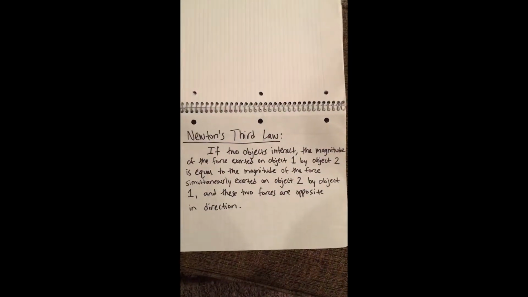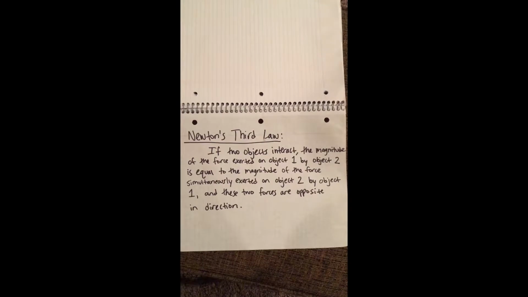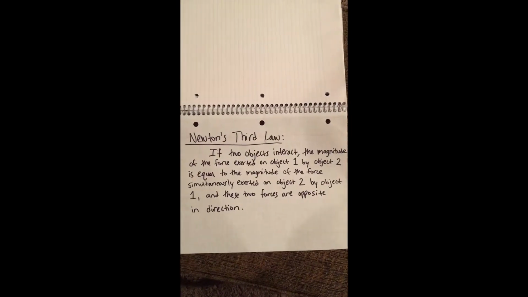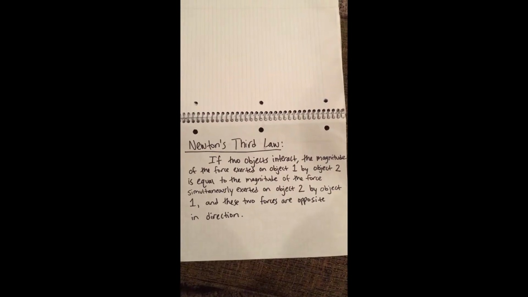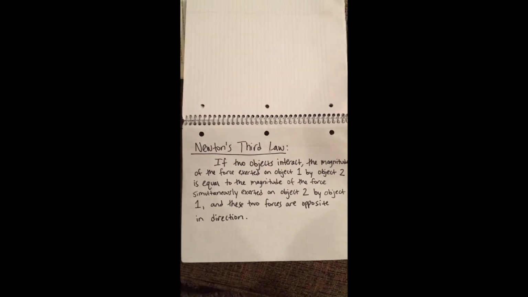Newton's third law. If two objects interact, the magnitude of the force exerted on object 1 by object 2 is equal to the magnitude of the force simultaneously exerted on object 2 by object 1, and these two forces are opposite in direction. Third law of motion.